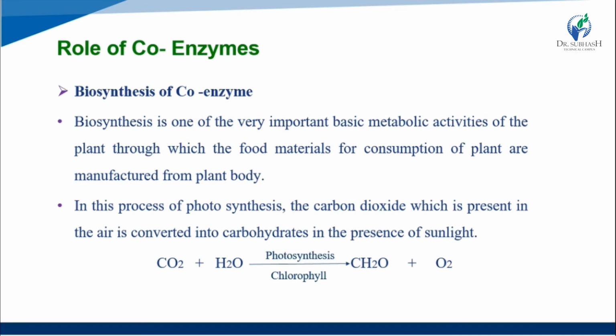So CO2 plus H2O, in the presence of chlorophyll, which acts as a coenzyme, makes the carbohydrate CH2O, and one O2 is released.